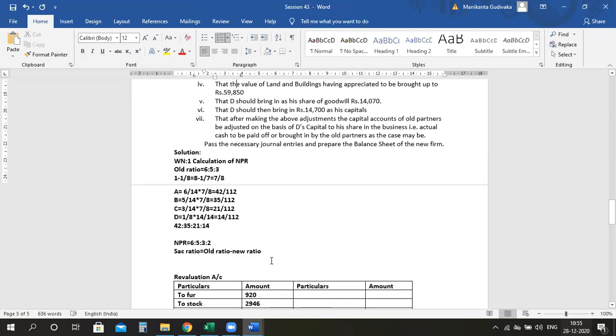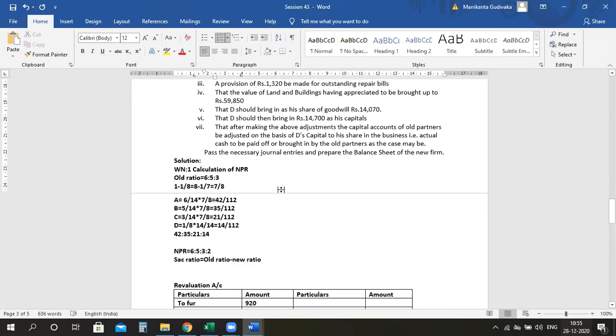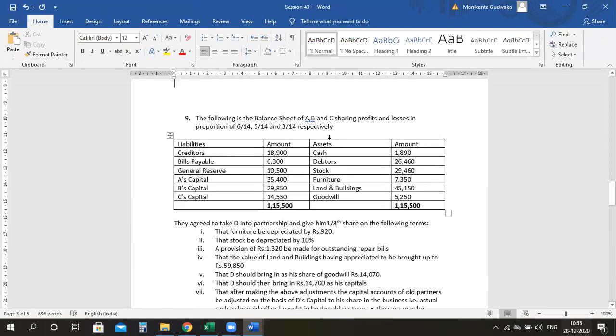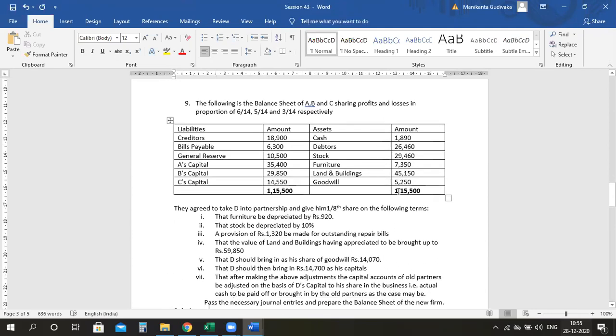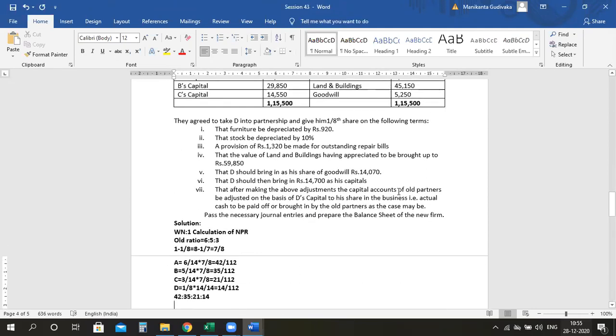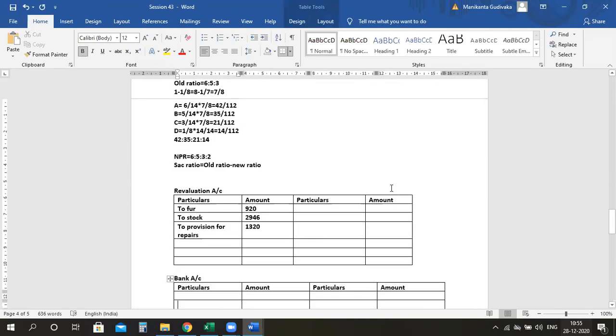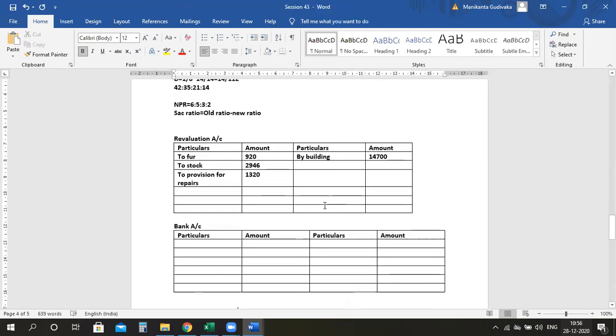Next, what do we have? He's telling you that the land and building has been appreciated up to 59,850. Earlier it was how much? 45,150. Please tell me the difference. 59,850 minus 45,150. How much? 14,700. So the building is increased by 14,700. Double entry will be completed.